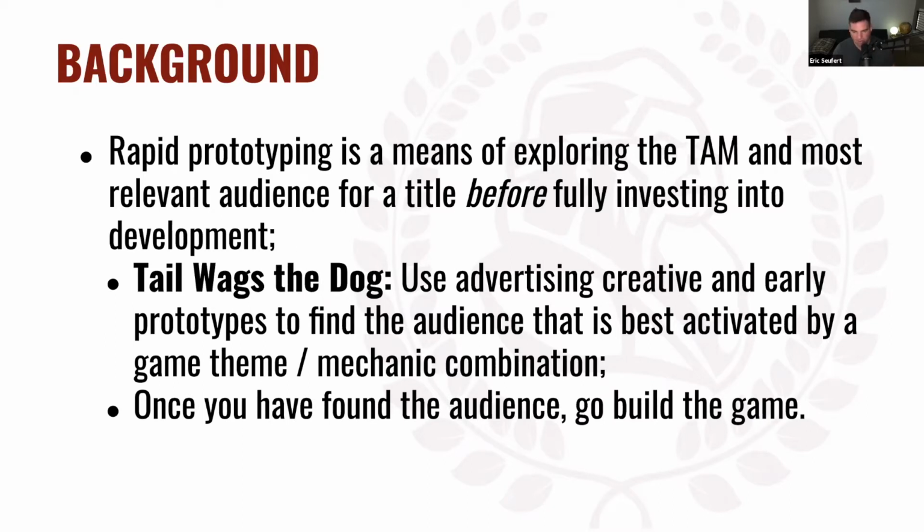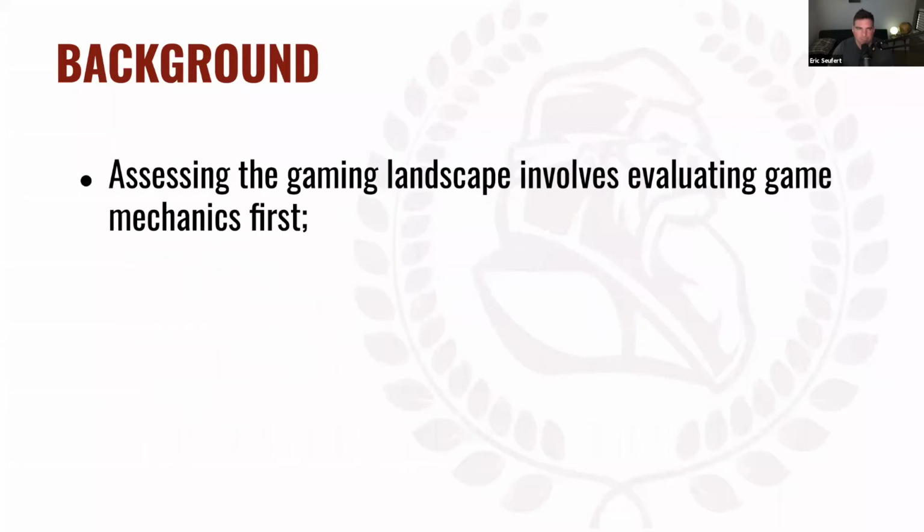So we want to go find the audience that we can reach effectively, efficiently with a specific combination of all the factors that make up a game. And once we find that audience, and once we find that combination of things that we can efficiently reach that audience with, then we go build that game, right? What we don't do is say, hey, I'd like to build this game, build it, and then just hope that there's a big audience for it that can be reached easily as a result of the way that game looks or plays. What we want to do is find the right audience and then build something that they'll like, rather than building something that we like and hoping a bunch of other people like that as well.